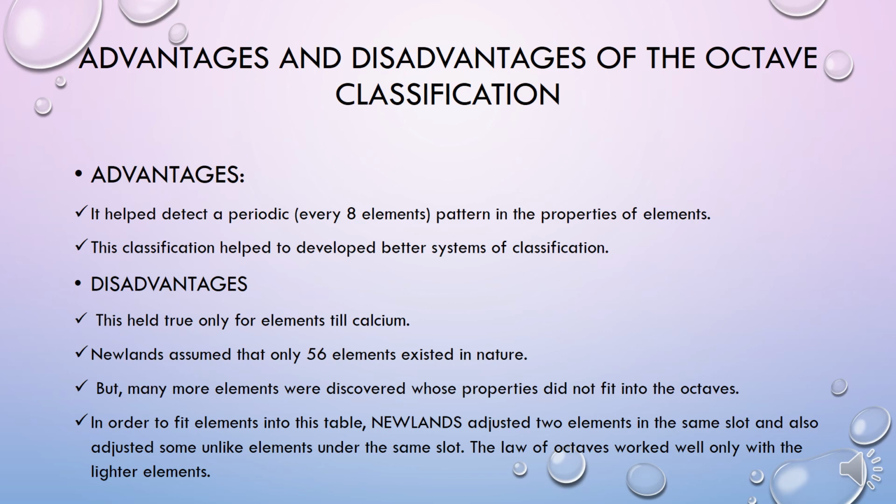Newlands assumed that only 56 elements existed in nature, but many more elements were discovered whose properties did not fit into the octaves. In order to fit elements into this table, Newlands adjusted two elements in the same slot and also adjusted some unlike elements under the same slot. The law of octaves worked well only with the lighter elements.